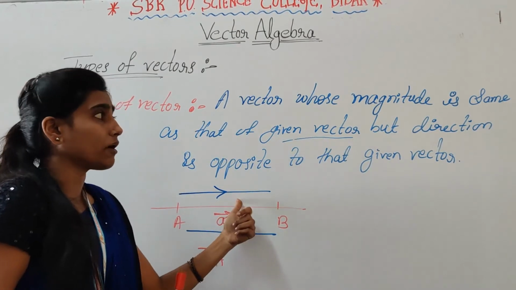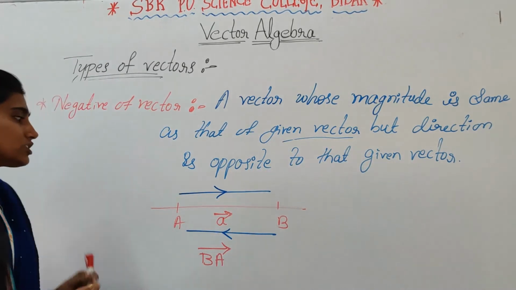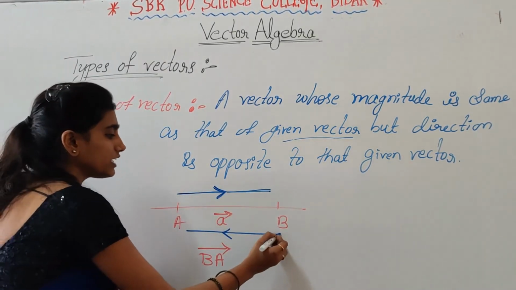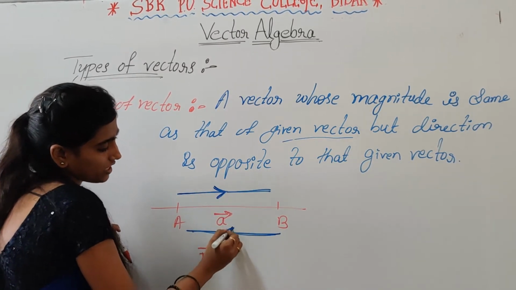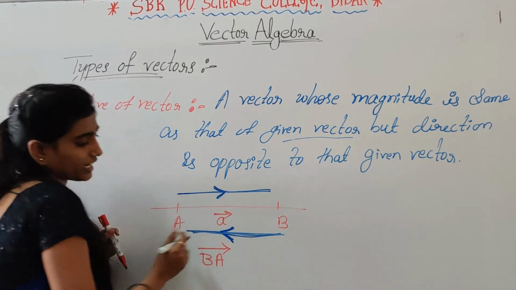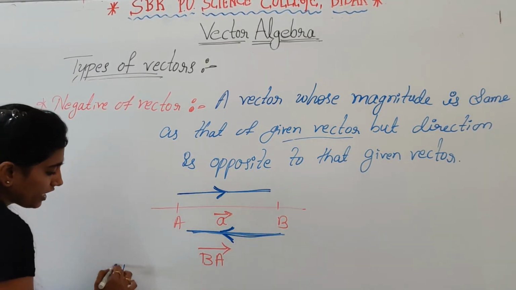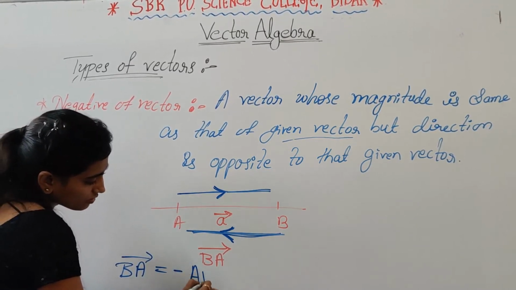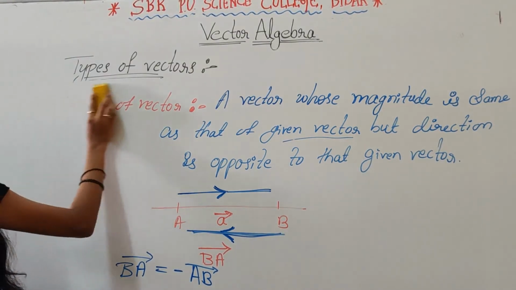Magnitude is same, but the direction is opposite to that given vector. So this is the direction of given vector, but the negative of vector means opposite of this direction. So this is the negative vector of AB is BA. So BA is equal to minus of vector AB. So this is the negative of vector.